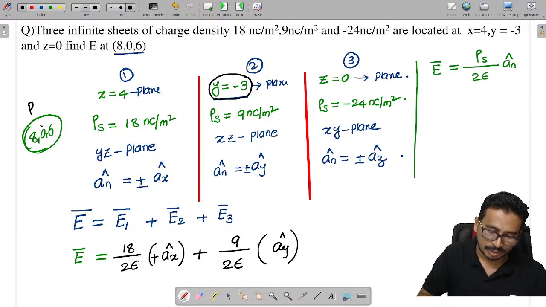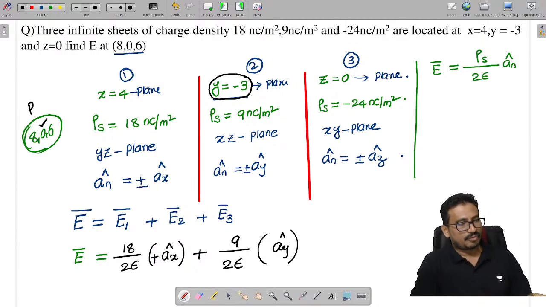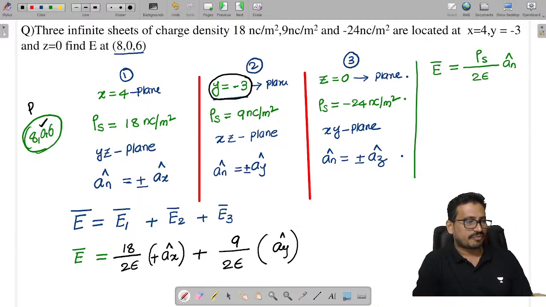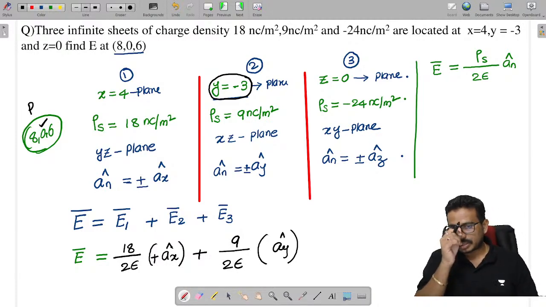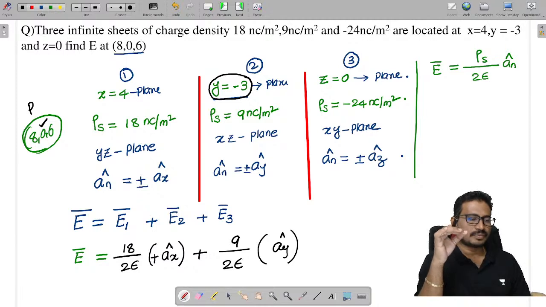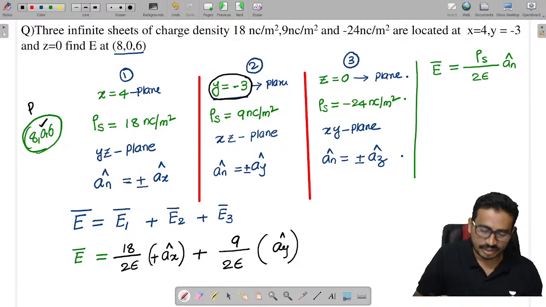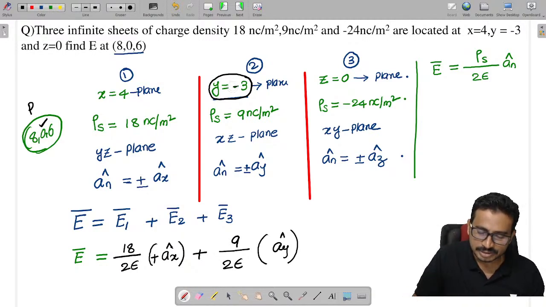At the point, what is the y value? 0. That means we are finding the field above the charge or below the charge? Here we are finding the field at 0.